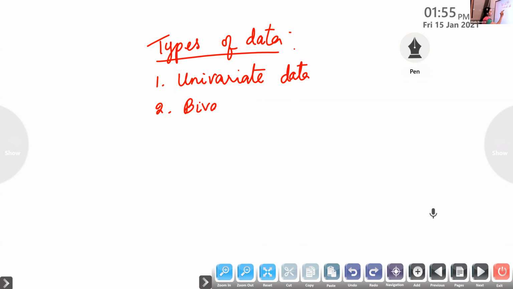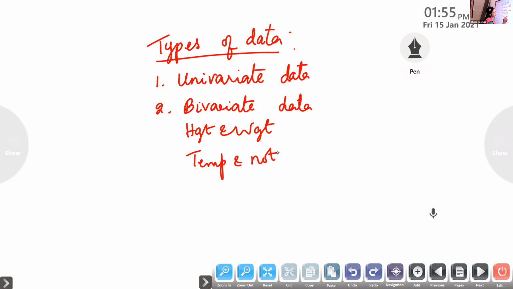Can you tell me what will be bivariate data? For example, suppose we are collecting the height and weight of 10 students in the class. Suppose we collect temperature and number of cool drinks sold on a particular day. Height and weight, temperature and number of cold drinks.